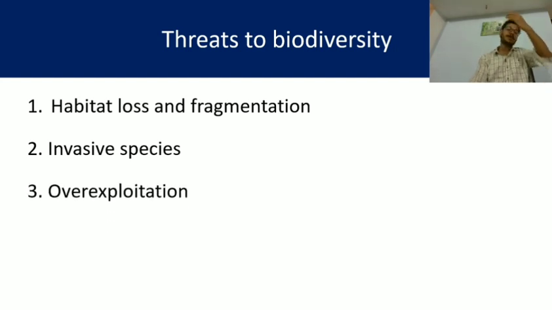Next one is overexploitation. What do we mean by overexploitation? It is overuse. A limited amount of food resources are there. If it is consumed by the species living in that area in a single day, then what will happen on the next day?